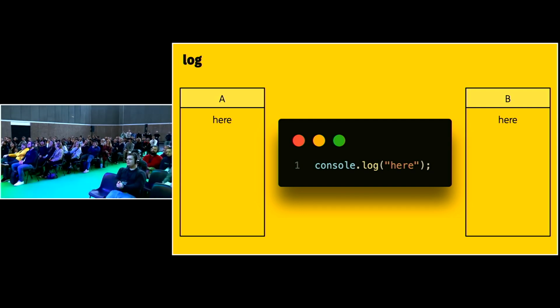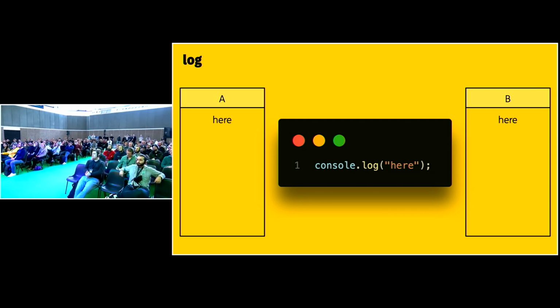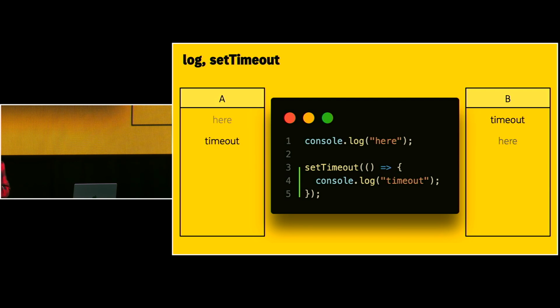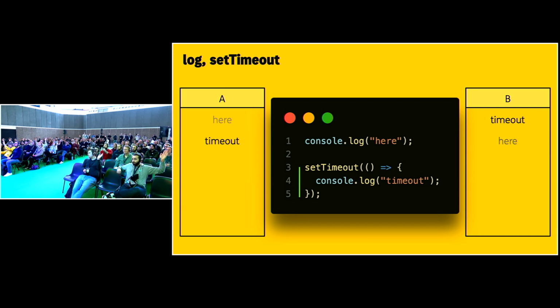Nice. OK, so in this case, a simple log. But what if I add a set timeout? Set timeout with the second parameter being 0. By default, it's 0. As you see, it's not 1,000 anymore. So which one comes first: here, or the timeout here? A? B? The answer is A.